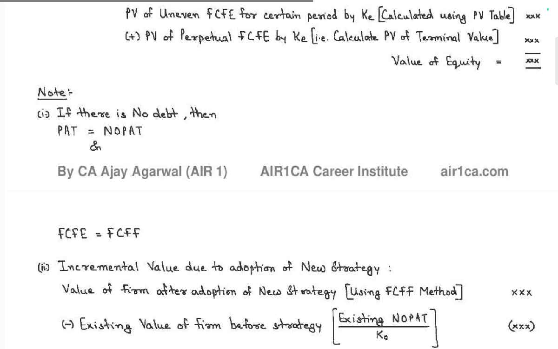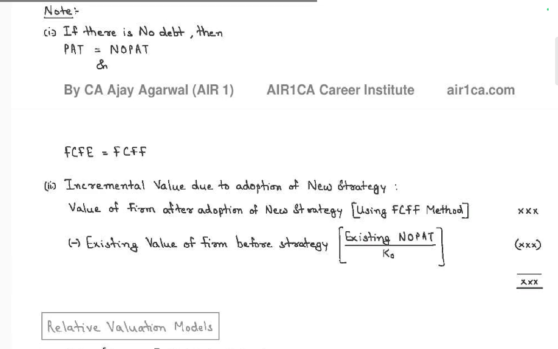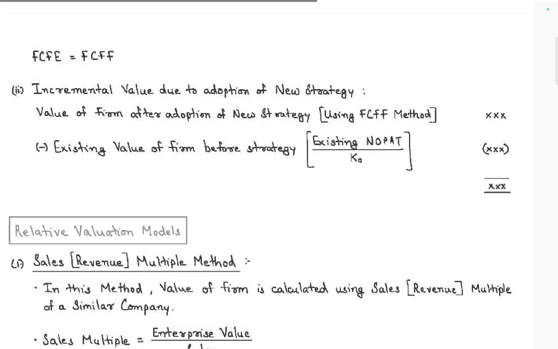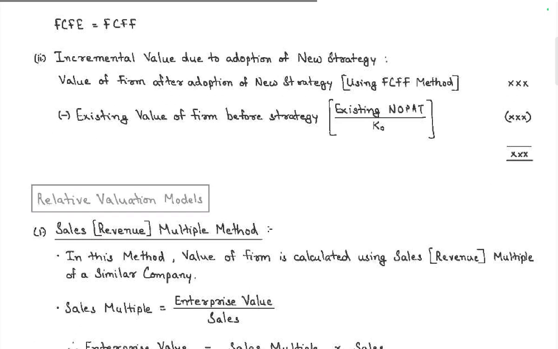Profit after taxes. Terminal value of this adaptation, new strategy. The firm will adopt a new strategy using the FCFF method: the value with the new strategy minus the existing value of the firm before the strategy, existing value at K0, gives the incremental value added by the adaptation.